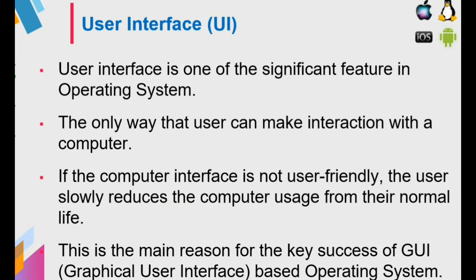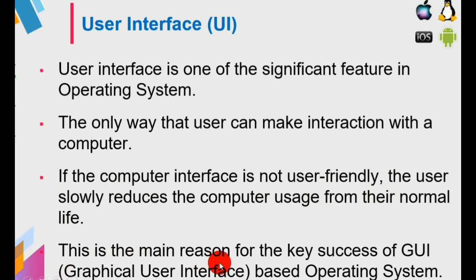All the computer operators do not know how they function internally. Okay, they just know how to operate the computer, that's all. They don't know the software, they don't know the hardware, but they are able to operate the computer. How is it possible? This is possible because of the user interface. Okay, so if the computer is not user friendly, the number of users also slowly reduces the computer usage in their normal life.